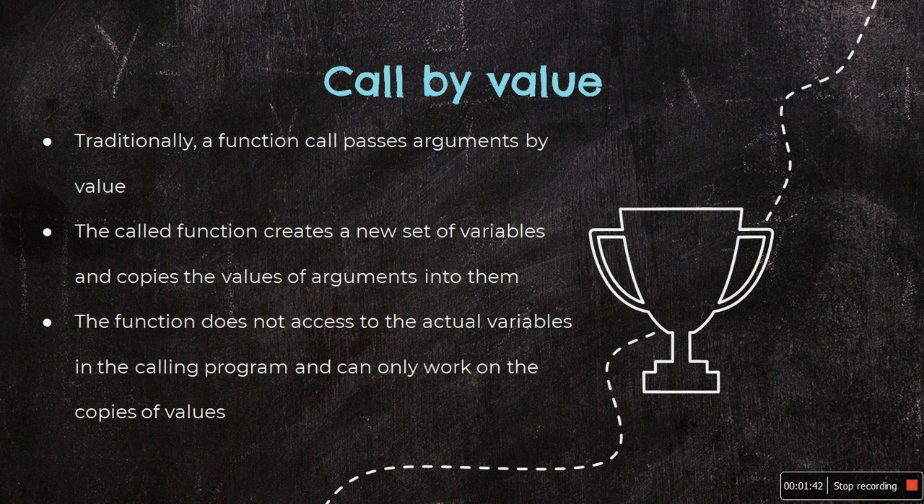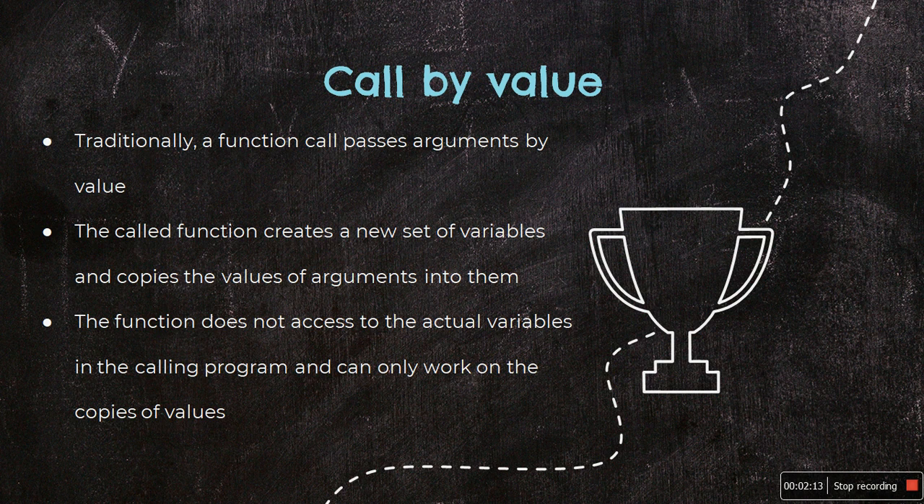So here what happens is you create a new set of variables, you copy the value of arguments into them, and then the function does not access the actual variables in the calling program, and it only works on the copies of the values. So this mechanism is fine if the function does not need to alter the values of the original variables in the calling program. But there may arise situations where we would like to change the values of variables in the calling program.